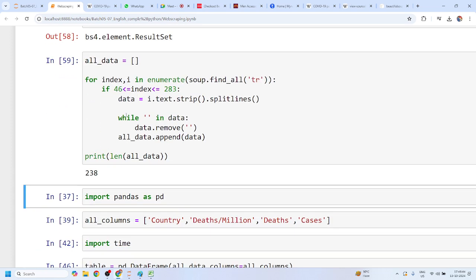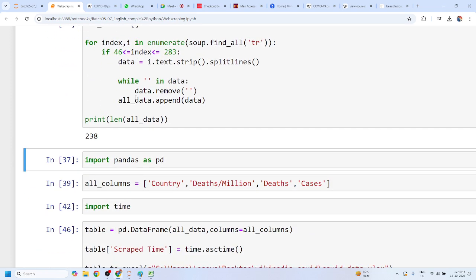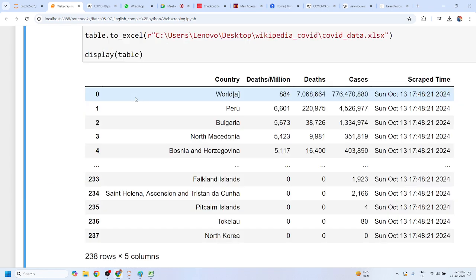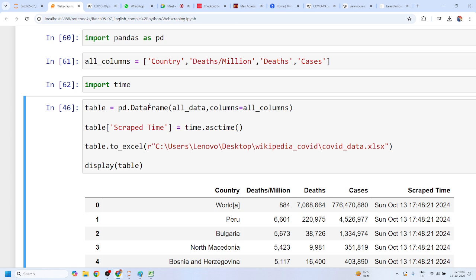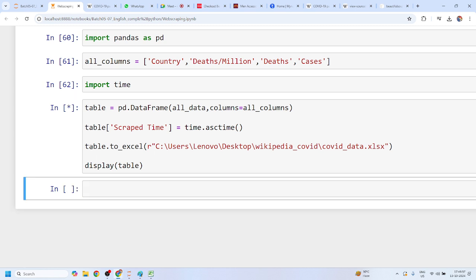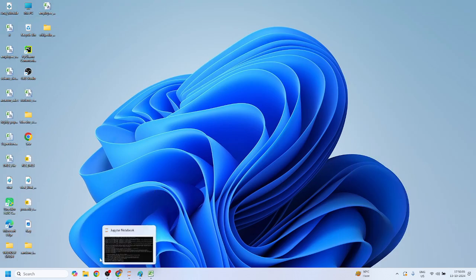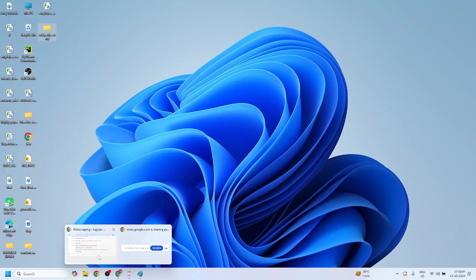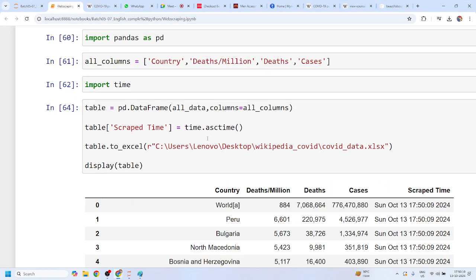And this is the very basic scraping code, I can say. Here you are importing pandas. Here you are declaring all the columns. Import time is particularly for recording what time you have scraped the website. And if you just run this, this will try to give you the final value, right? I think there might be some permission error because this file is already open. So you can just simply close this, right?